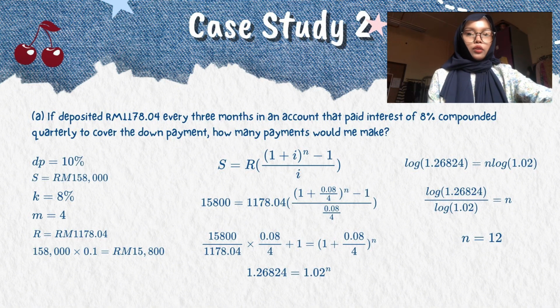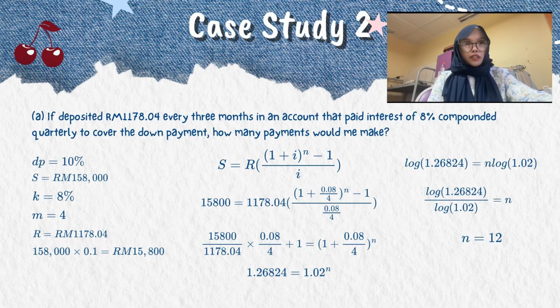Next, the customer makes a regular deposit of RM1178.04 every 3 months. That means R equal RM1178.04 and M equal 4. The interest rate given is 8%. In the formula, we first calculate the interest rate per period. The interest rate per quarter is 0.08 divided by 4, which is 0.02.